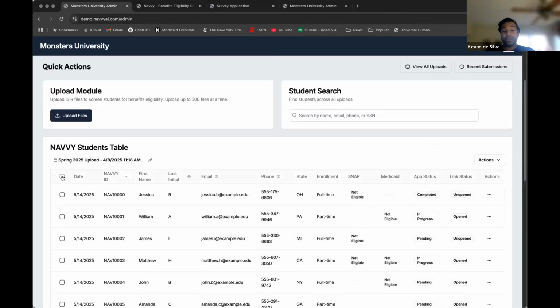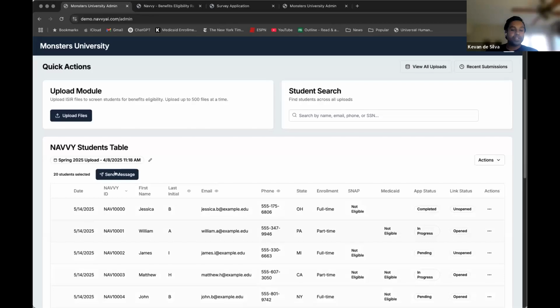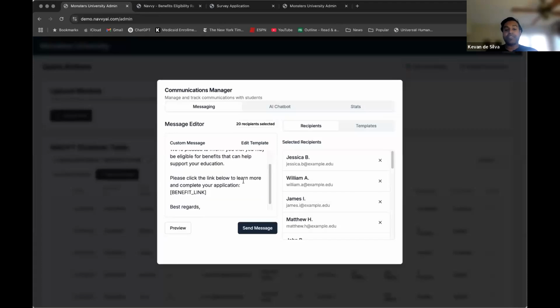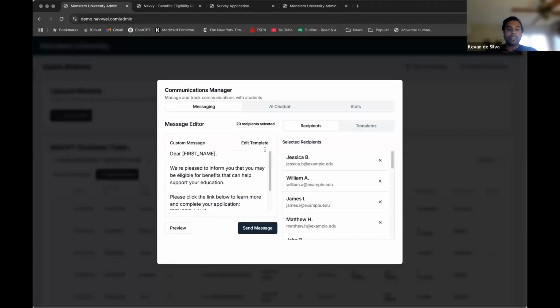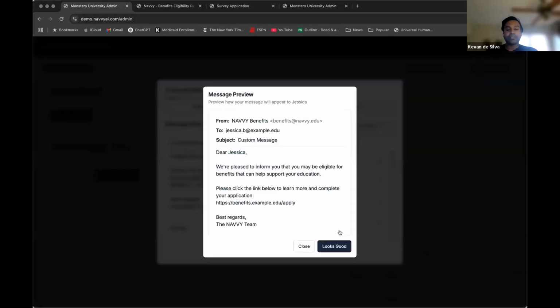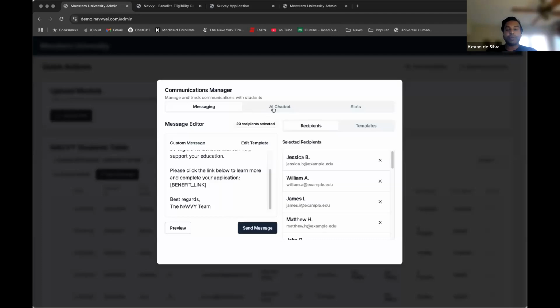This can be automated, but for this demo, we're just going to show where you can take the action yourself. We're going to select all 20 of the students that are eligible and start sending them the message that they are eligible and can find out how to apply. So this gives you a view of what that editor looks like. You're able to modify this message to your liking, and preview exactly what the student is going to see in their inbox.